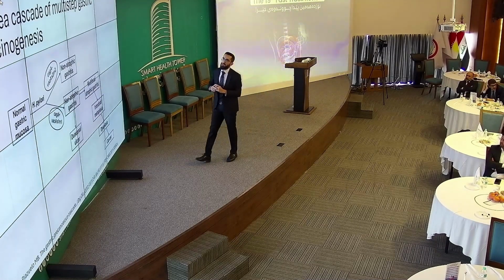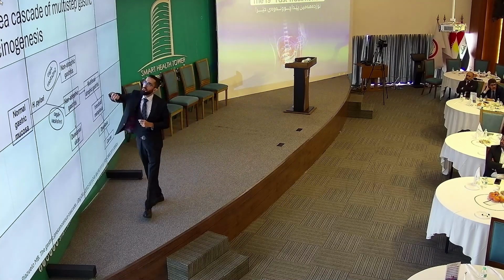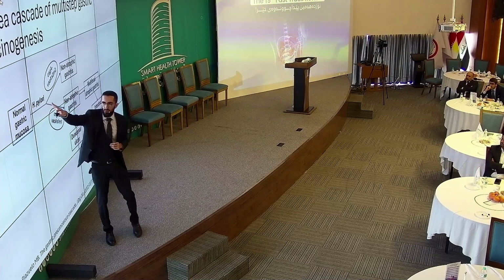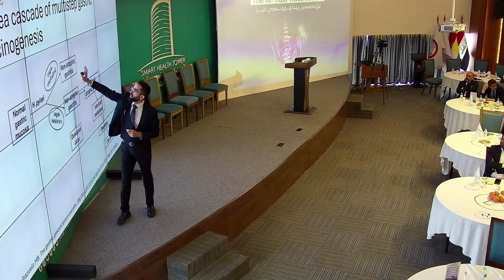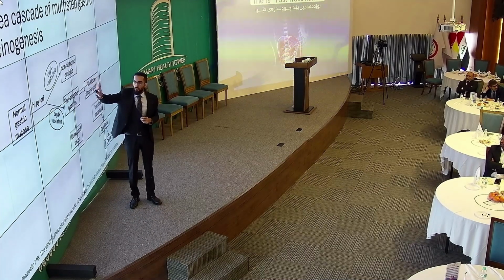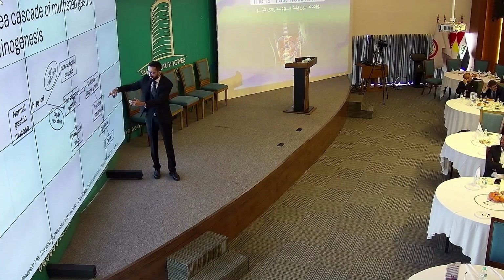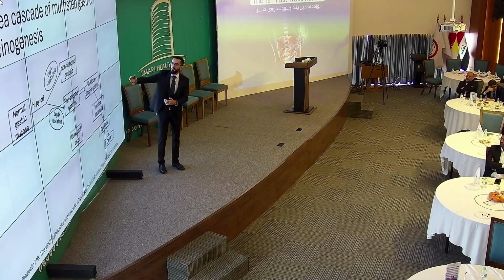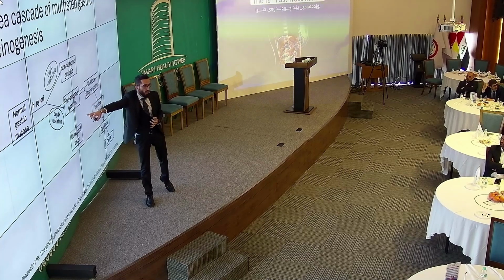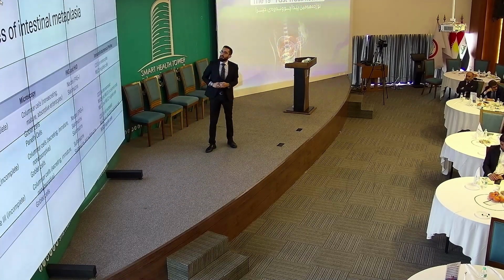H. pylori acts through a cascade, as Dr. Dana mentioned in his lecture. This is known as the Correa cascade. So the first thing, you get H. pylori infection, usually in childhood in third world countries. And then you either end up with simple non-atrophic gastritis without further progression, or after the non-atrophic gastritis, you progress into multifocal atrophy, intestinal metaplasia, dysplasia, and cancer. And as we said, there are multiple factors which determine which pathway you go: the strain of the H. pylori, your genetics, and the environmental risk factors. All right, so this is the cascade that we mentioned.